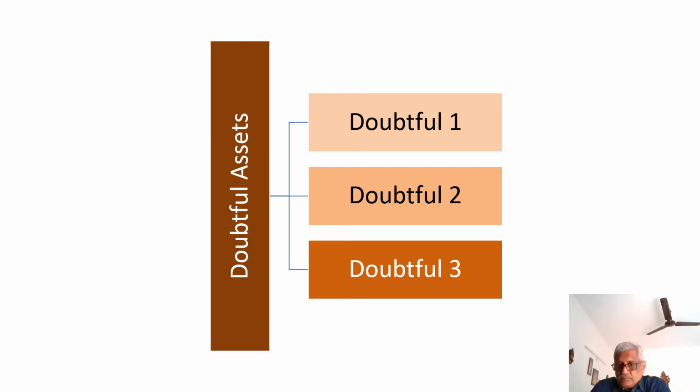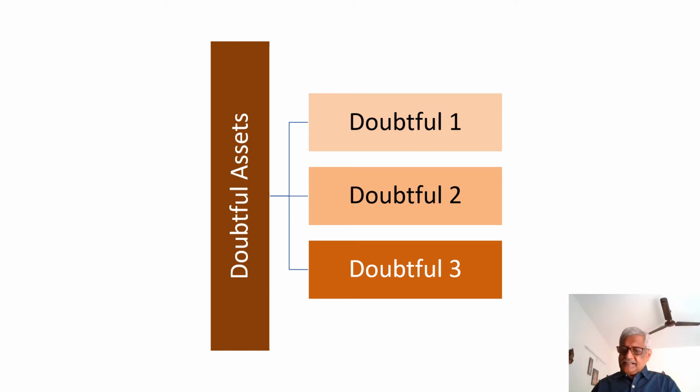The doubtful asset, we have already discussed, is divided into three categories: D1, D2 and D3. How does the movement happen from substandard to D1, D1 to D2 and from D2 to D3? We have understood that as long as there is no out of order or overdue position for a period exceeding 90 days, the account is a standard asset.